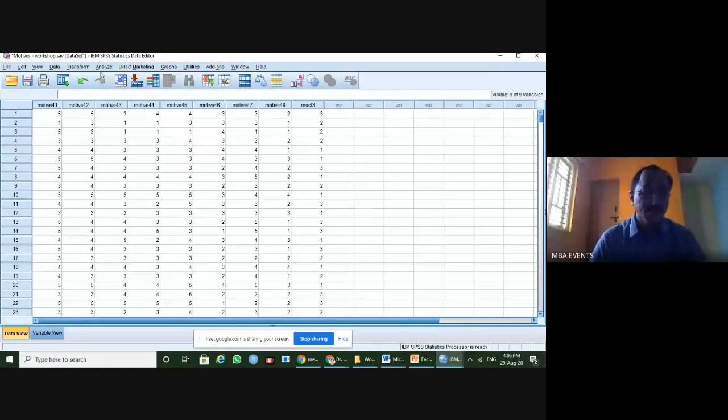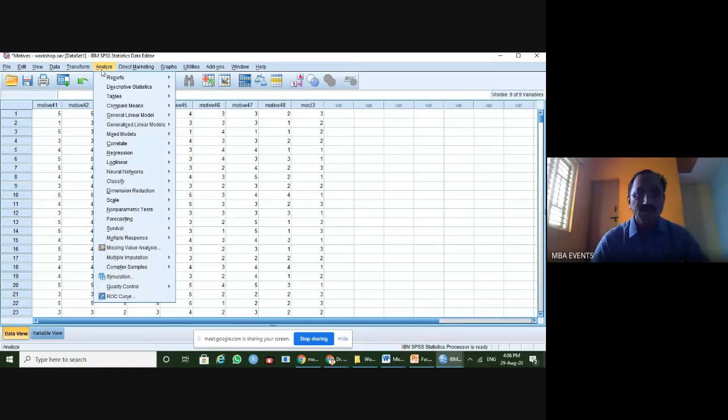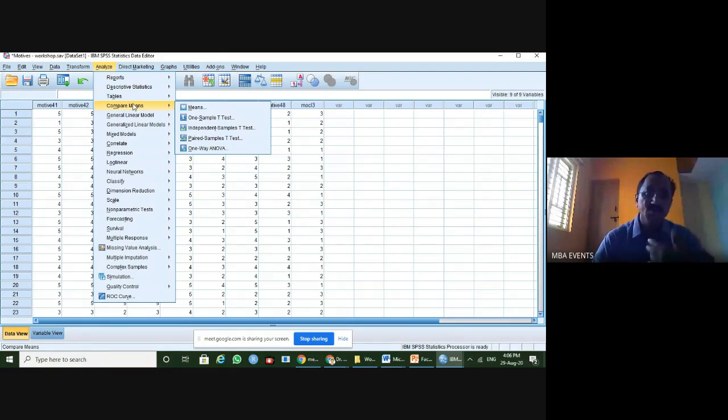Let me start with the analysis. All the statistical tools are available under the Analyze option in the dashboard. So first I'll click Analyze. I'm focusing on my study, that is factor analysis. Various tools are available here, the statistical tools available in the market, and as per my data requirement I am going to pick the particular tool.